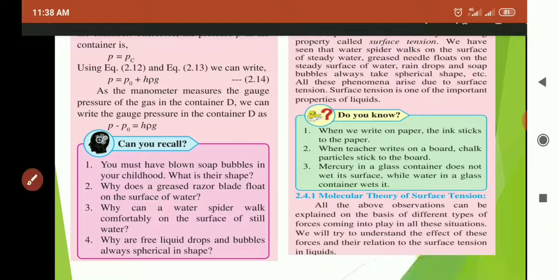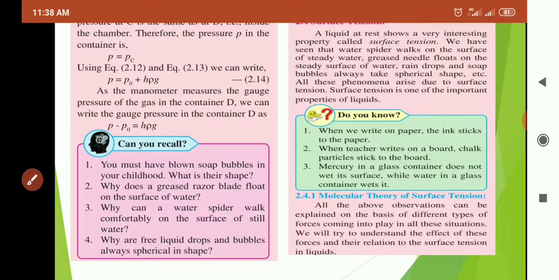A liquid at rest shows a very interesting property called surface tension. We have seen that a water spider walks on the surface of steady water. It can do so because of this surface tension only.